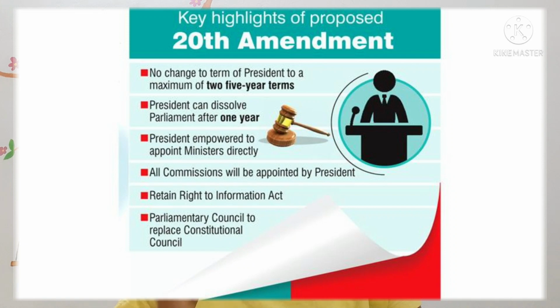The 20th Constitutional Amendment was the most important one because it gave enormous powers to the president. It diminished the powers of the prime minister. It made the president the only authority who can dismiss the parliament after 2 years of its functioning.